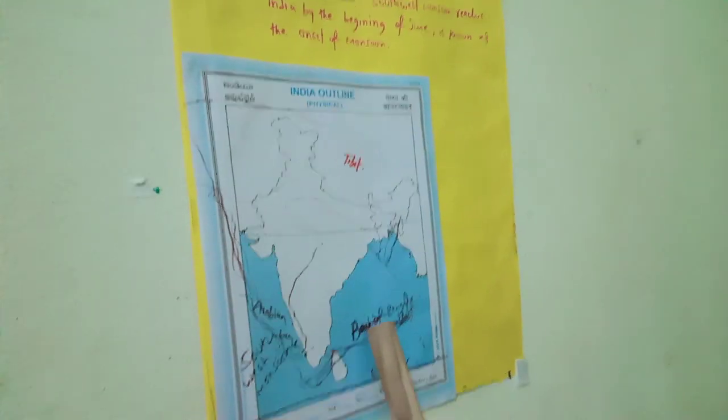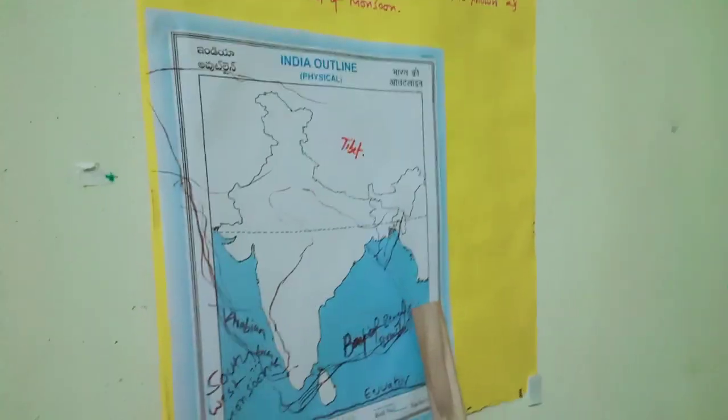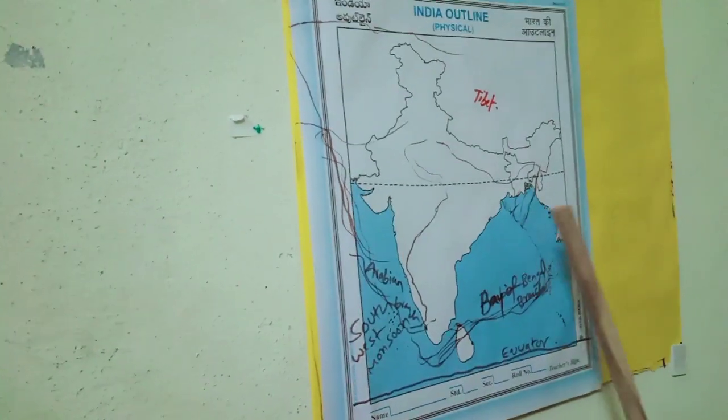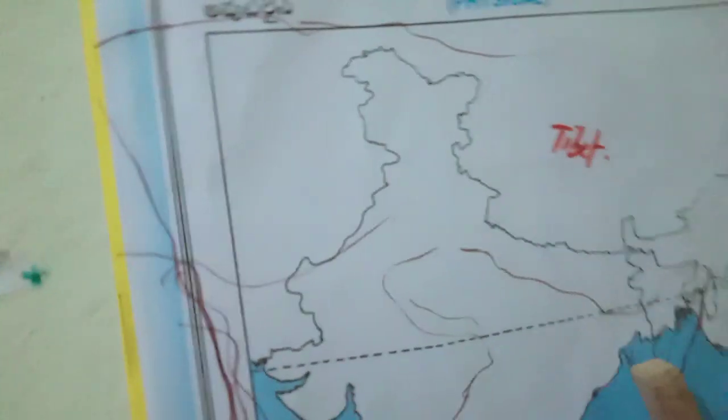The Bay of Bengal branch touches the Andaman and Nicobar Islands, and it passes through the Bay of Bengal and touches the Bengal coast called Sundarbans.